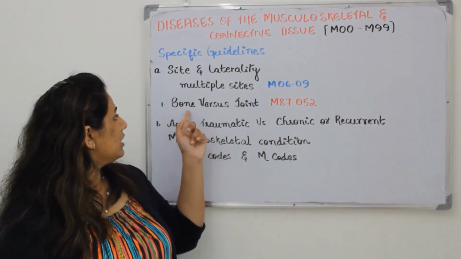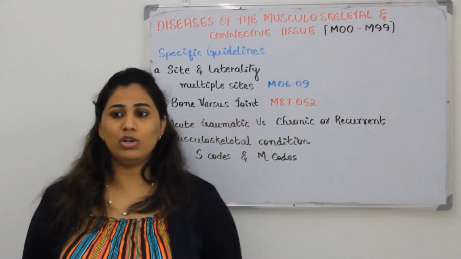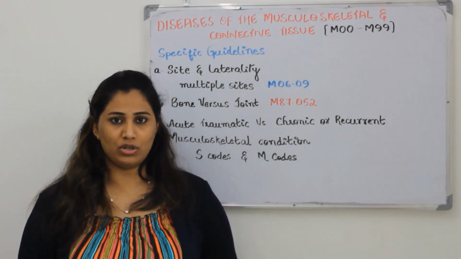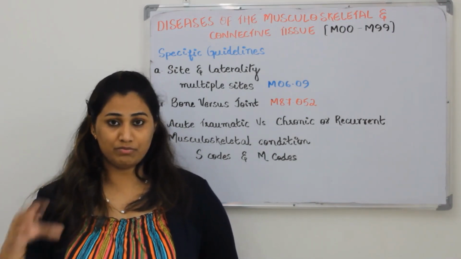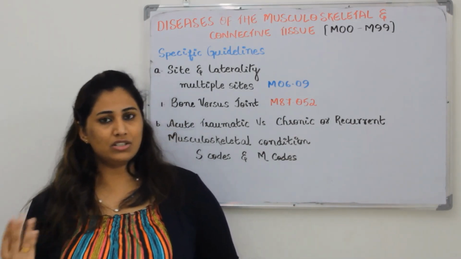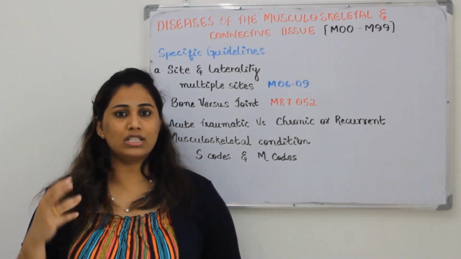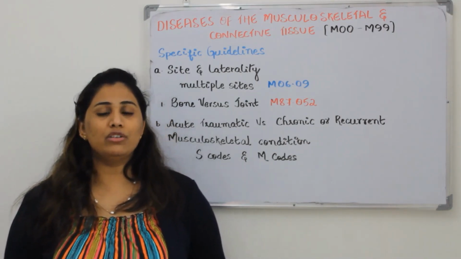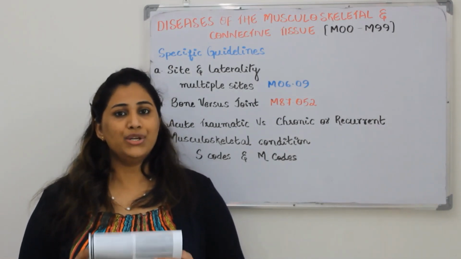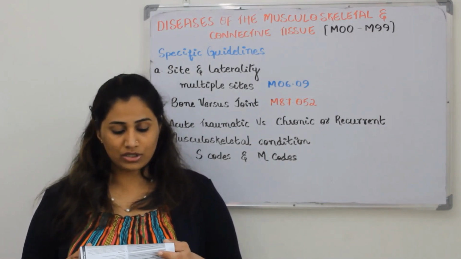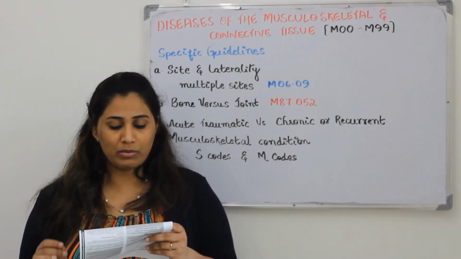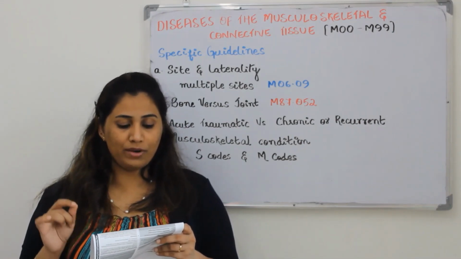The next thing is bone versus joint. What is bone versus joint? Femur is a bone, isn't it? But the hip joint is a particular joint. The knee joint is specifically a joint. The elbow joint is a joint where 2 bones connect together. So when you're assigning a code, you should make sure whether it is affecting the bone or a joint, and according to that only you need to choose the codes. For example, in certain conditions the bone may be affected at the upper or lower end.